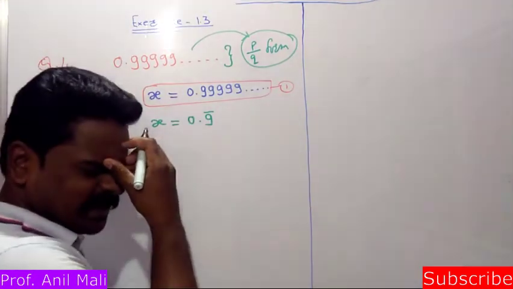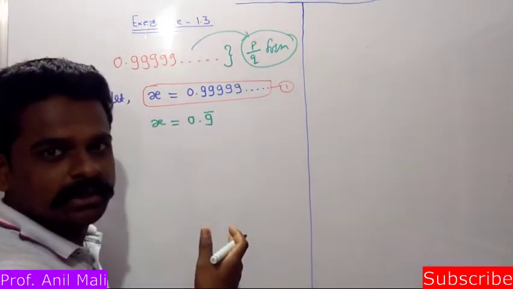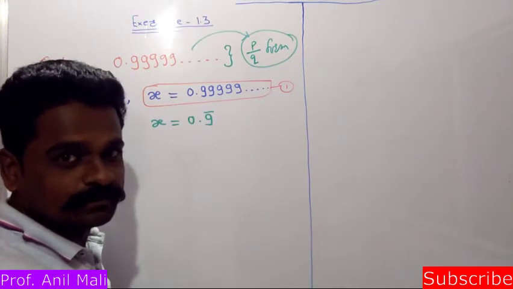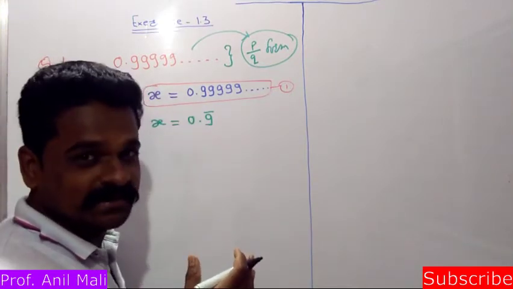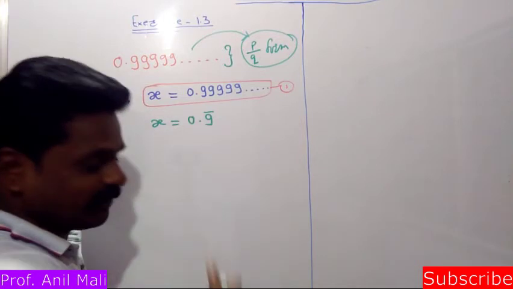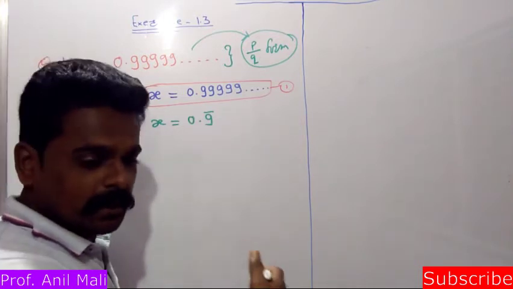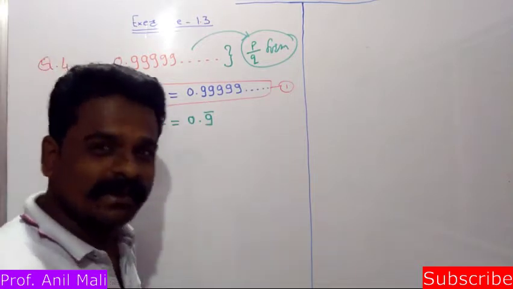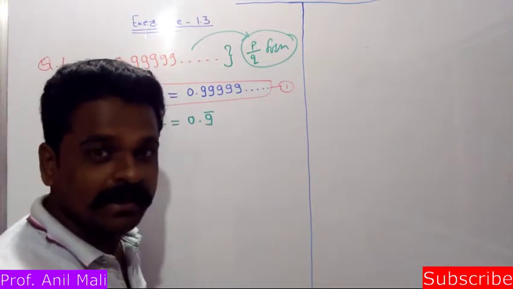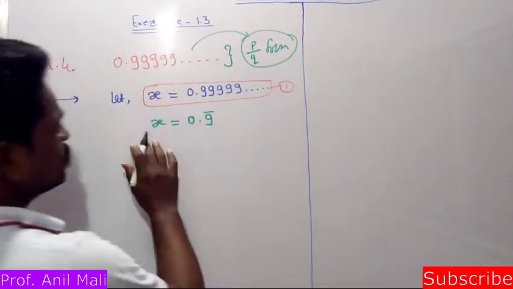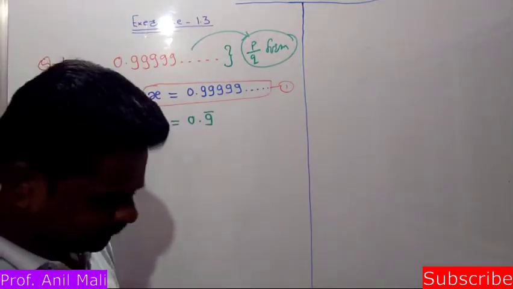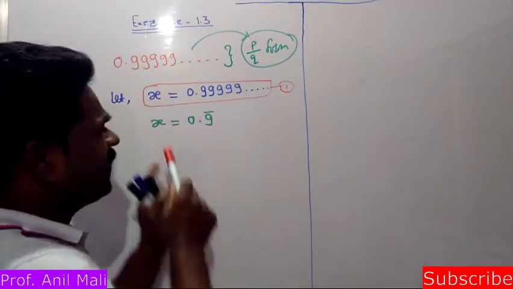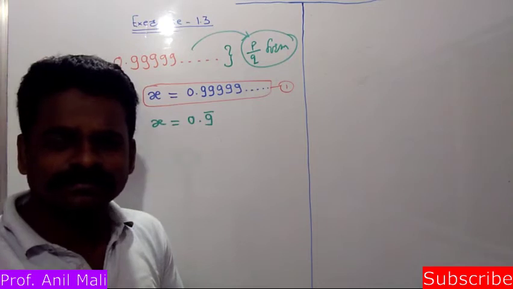Rational numbers are of two types, that means terminating ones and non-terminating but recurring ones. So this is of the non-terminating but recurring type, means non-terminating but repeating one. Okay, fine. So x is equal to 0.9 bar. Why did I write this one?